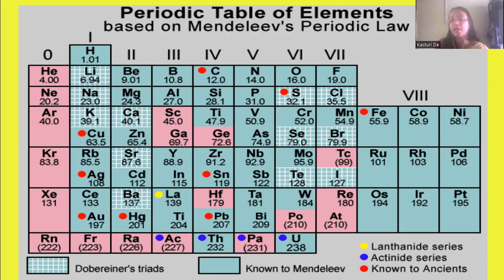The yellow dots, that is LA and AC, are the lanthanide series and actinide series. The red dots, that is carbon, sulfur, iron, copper, silver, gold, then mercury, tin, and lead, were all known to the ancient people also. That's why these are red colored.